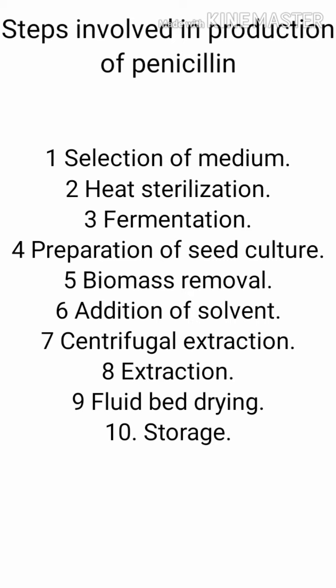Steps involved in production of penicillin. First, selection of medium for penicillin. Second, heat sterilization. Third, fermentation. Fourth, preparation of seed culture. Fifth, biomass removal. Sixth, addition of solvent. Seventh, centrifugal extraction. Eighth, extraction. Ninth, fluid bed drying, and then storage.